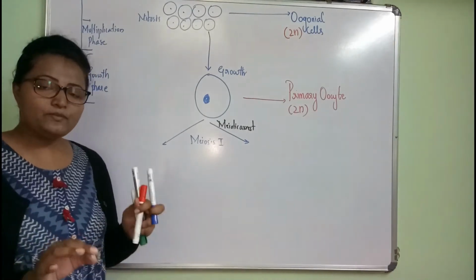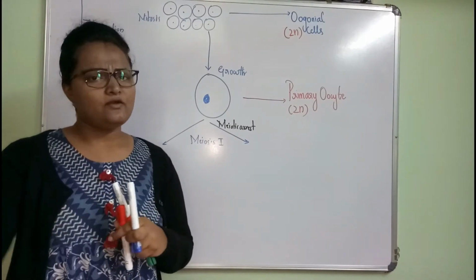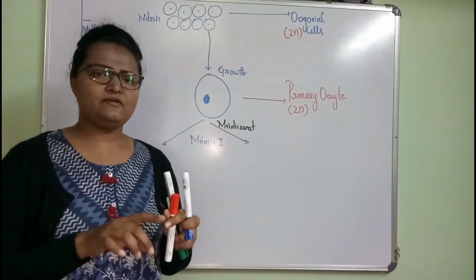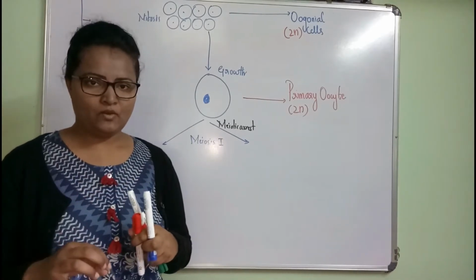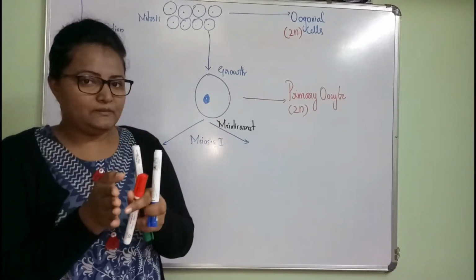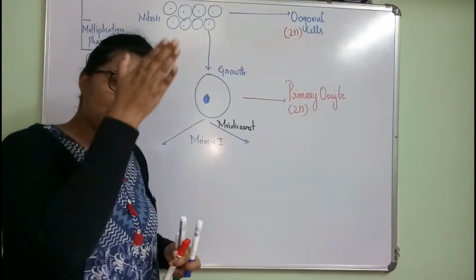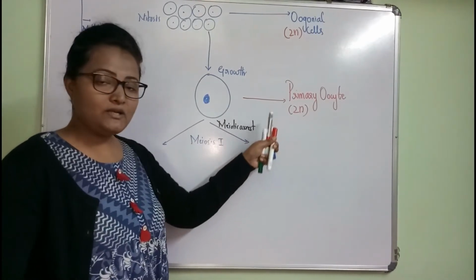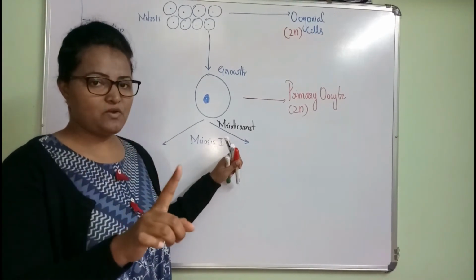Now what happens? Puberty means they need to attain maturation. Maturation is nothing but we perform the menstrual cycle. For the menstrual cycle, as we know, there will be one step called ovulation, meaning release of the egg from the ovary. So from birth till the puberty, there will be arrest, meaning the primary oocyte will be at the static phase. They won't undergo any meiotic division. That meiotic division arrest is called meiotic arrest, that is in the first meiosis.